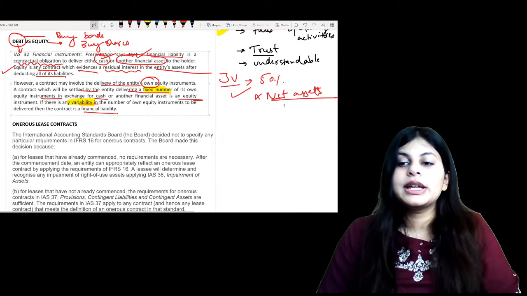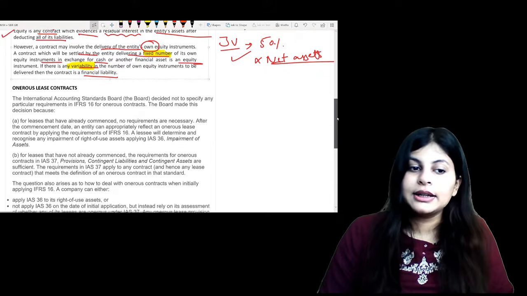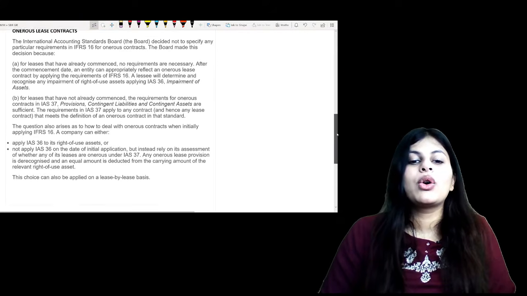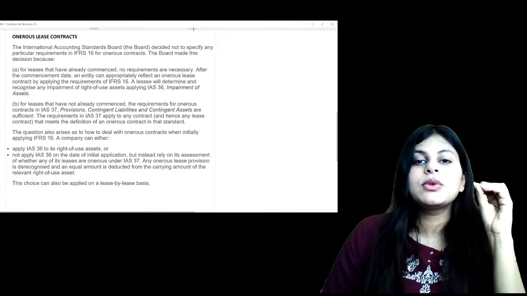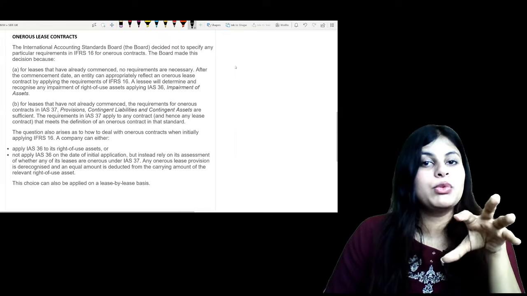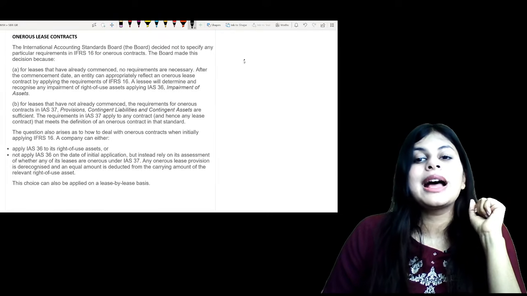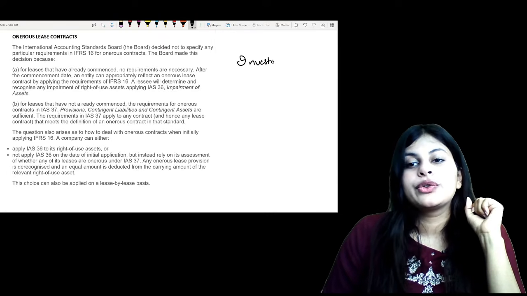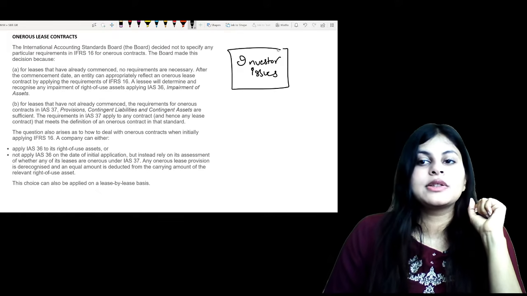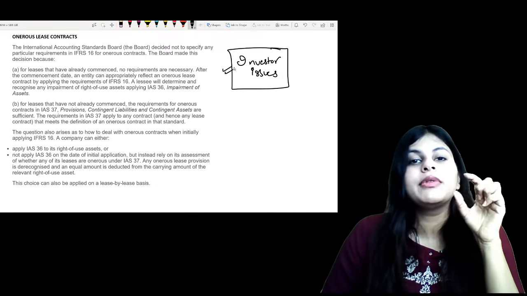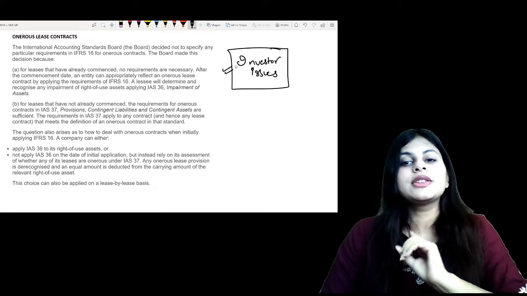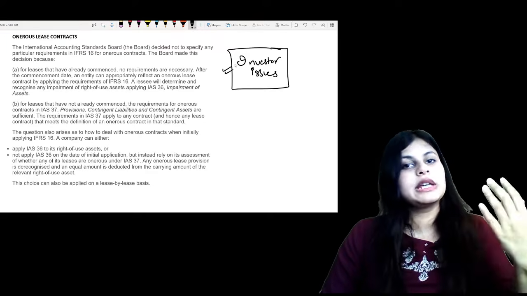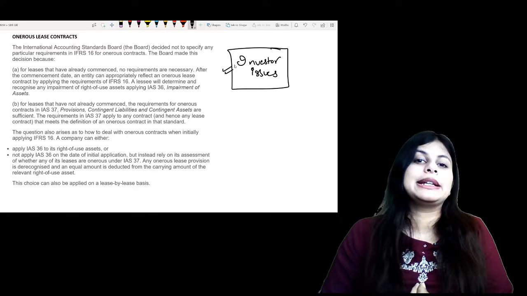Then let's come to the next technical article, that is onerous lease contract. It's a very short and cute one. It's the most recent technical article. It also has investor issues. So I will be attaching this PDF as usual, and in this PDF I will include some paragraphs which you have to read, which are investor issues. They don't require any sort of explanation, but you have to just give it a reading. No need to learn or anything, just read it. It's mere theory.